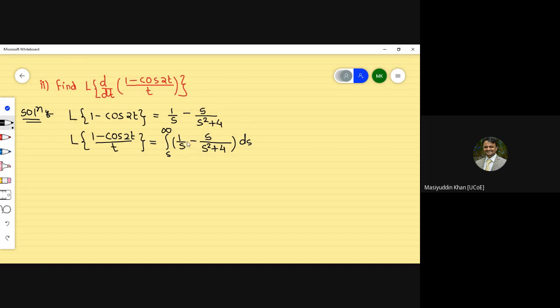Now we have to take the integral of this part. It's very easy; we already saw various examples on the division by t rule. The integral of 1 by s is log of s.